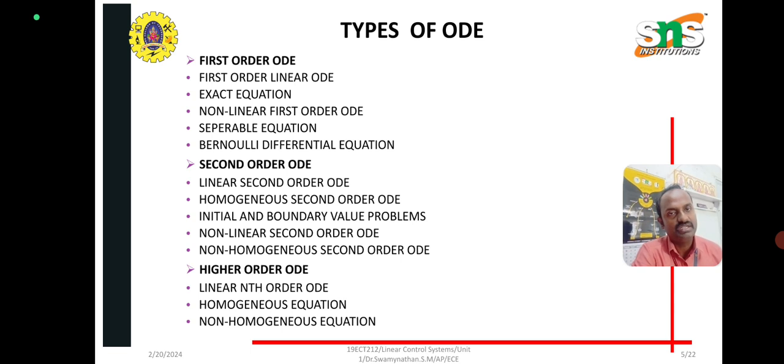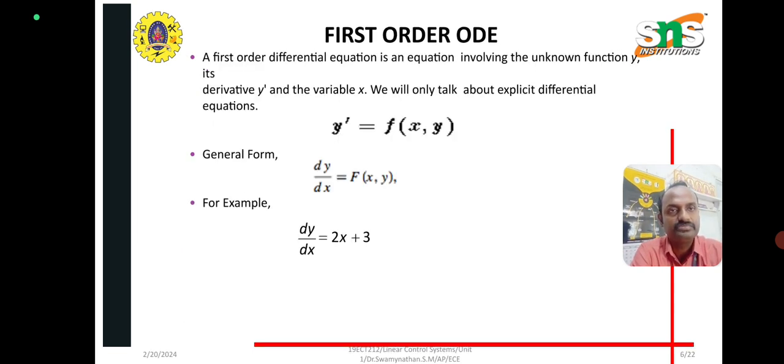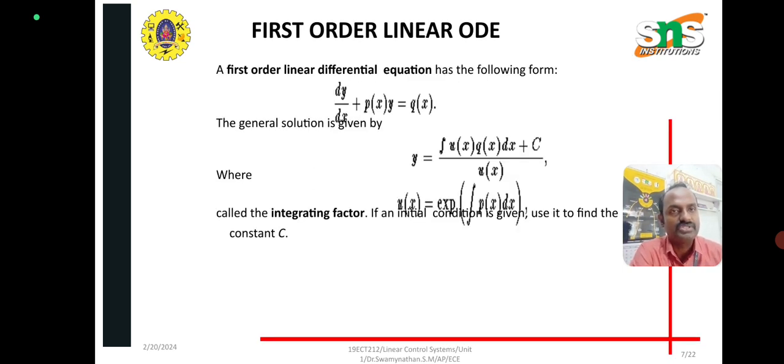There are first order, second order and higher order differential equations. The first order equation is y dash equal to function of x, y, or dou y equal to function of x comma y, and dy by dx equal to 2x plus 3. These are all first order equations. The first order linear ordinary differential equation is dy by dx plus p of x times y equal to q of x.